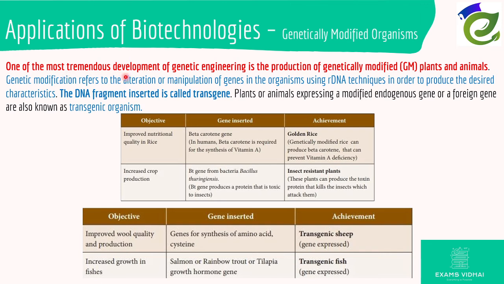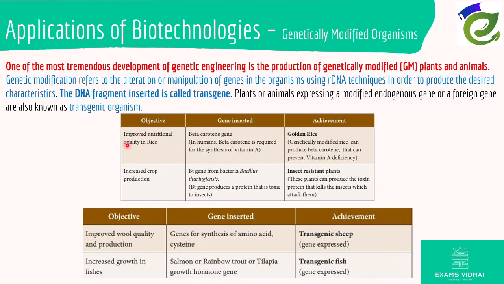One of the most tremendous developments of genetic engineering is the production of genetically modified plants and animals. Genetic modification refers to alteration or manipulation of genes in organisms using rDNA techniques in order to get the desired characteristics. The DNA fragments inserted are called transgene, and the plants or animals expressing these transgene characteristics are called transgenic organisms. So here we have a plant tabular column and an animal tabular column.